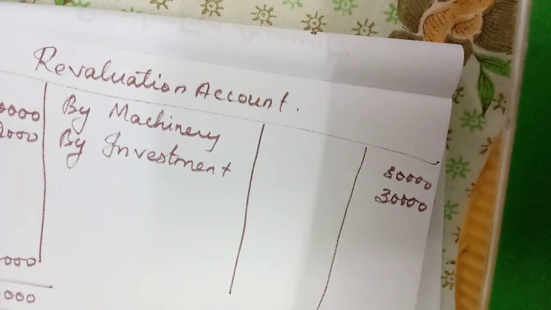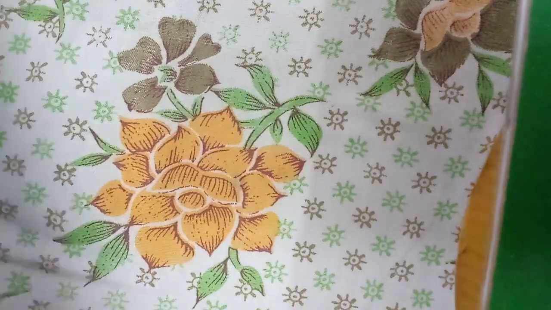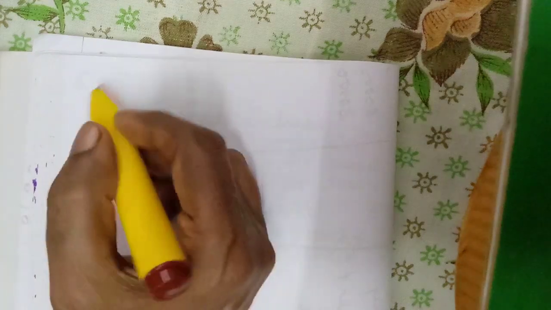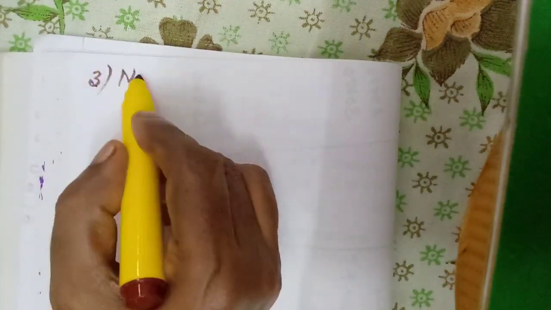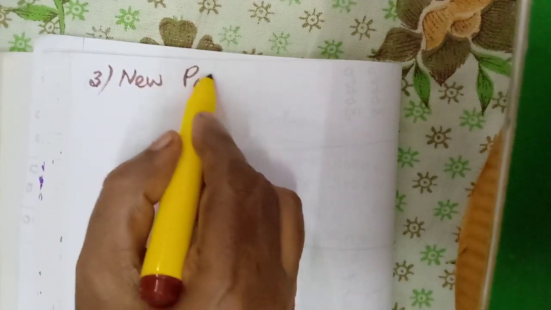Now we will learn the next heading. Next adjustment: calculating the new profit sharing ratio. Third adjustment, new profit sharing ratio.